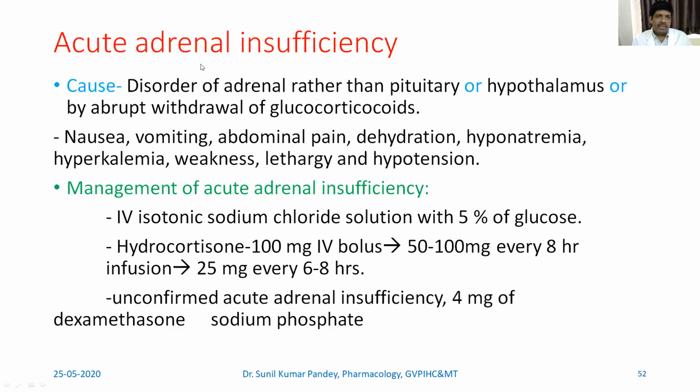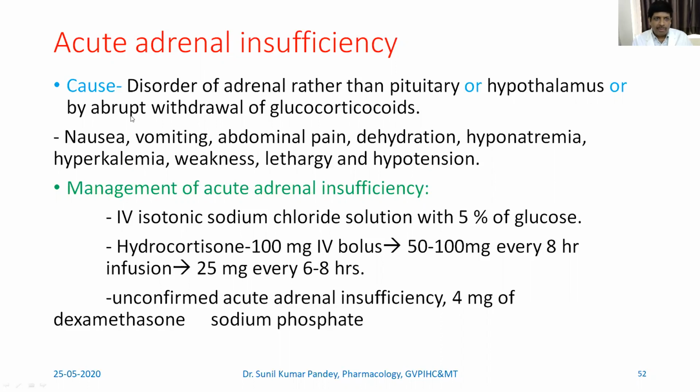Now there can be acute adrenal insufficiency and there can be chronic adrenal insufficiency. We will see how the acute adrenal insufficiency is tackled through glucocorticoid or mineralocorticoid or both, and we will also see how chronic adrenal insufficiency is tackled by giving the corticosteroid. So first we will see what the causes of acute adrenal insufficiency are. This may happen because of a disorder of the adrenal gland, which we have already seen in the previous slide. Adrenal gland, not a disorder of the pituitary or hypothalamus.